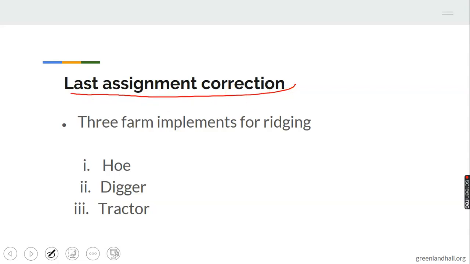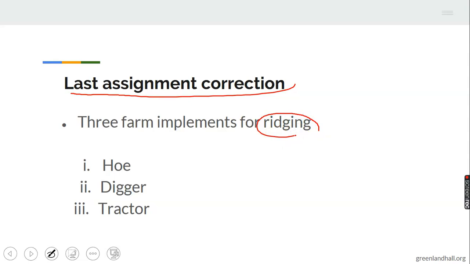You were asked to mention 3 implements for ridging. Remember the topic was cultural practices. We treated cultural practices and we stated 3 types: pre-planting operation, planting operation, and post-planting operation, of which ridging is under pre-planting operation.